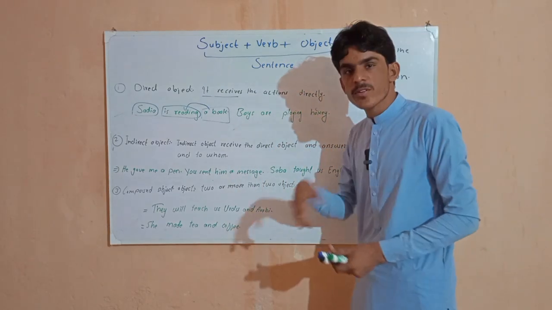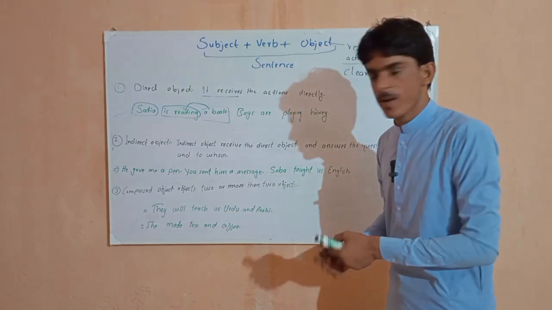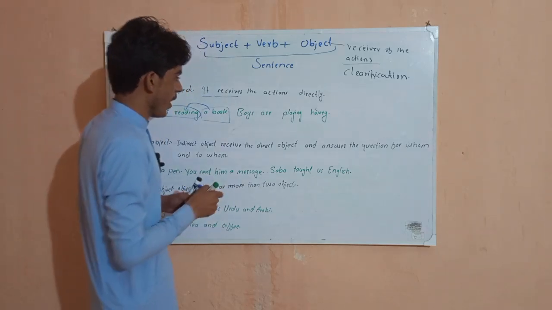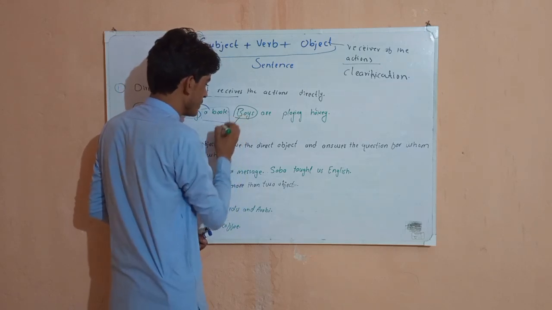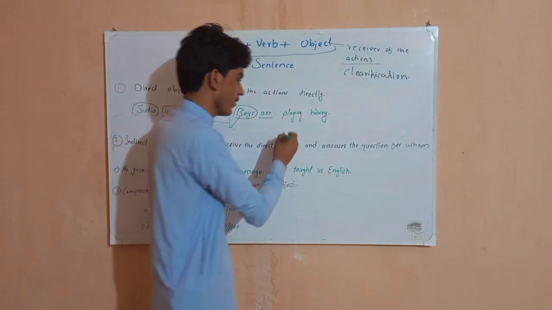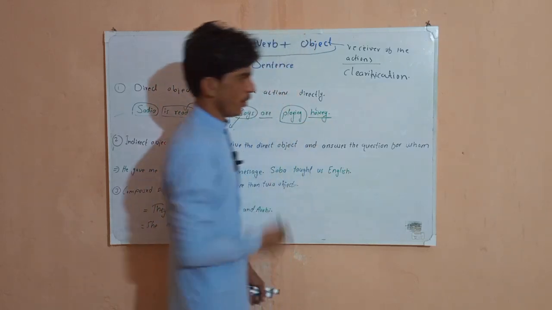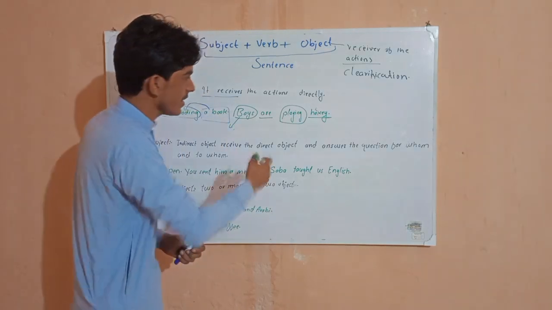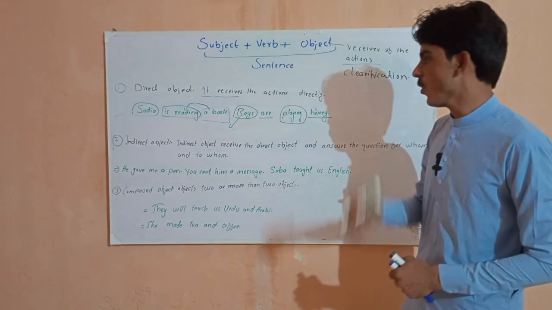Here we are talking about some boys, they are doing what? They are playing. Okay. So in this sentence, boys is our subject, many boys are there. It is our helping verb, it is our main verb, we call it action verb, and this okay is our object, meaning it is receiving the action directly. So now let's know what is indirect object and what is the difference between indirect object and direct object.